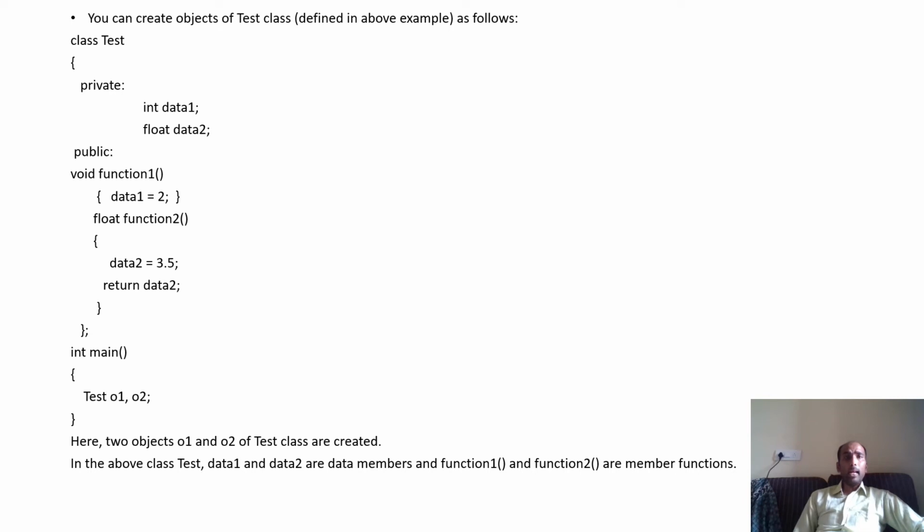Now, can O1 access function1? Of course, it can access it because it is public. It is defined inside public. Can O1 access function2? Yes, of course, O1 can access function2 because this is public.